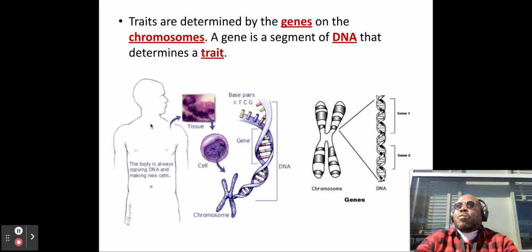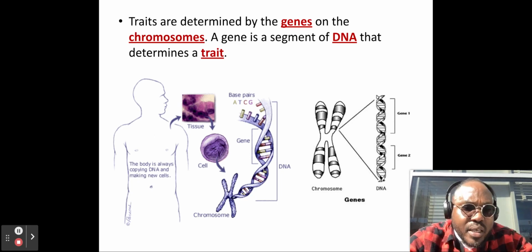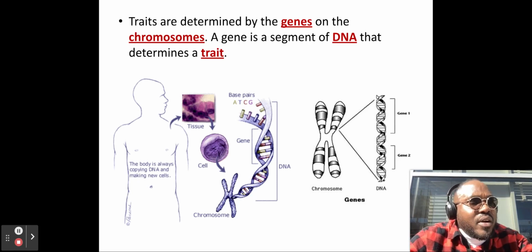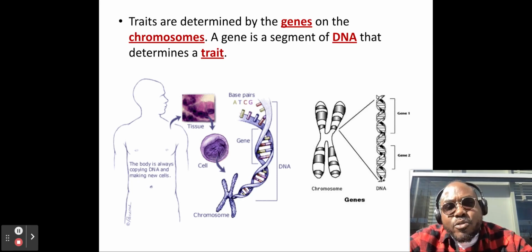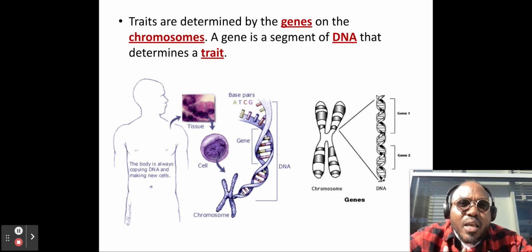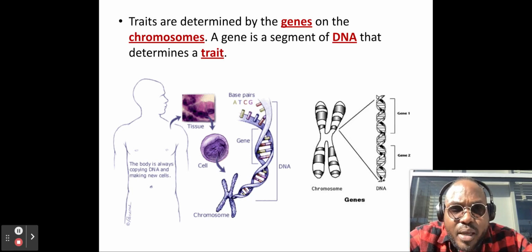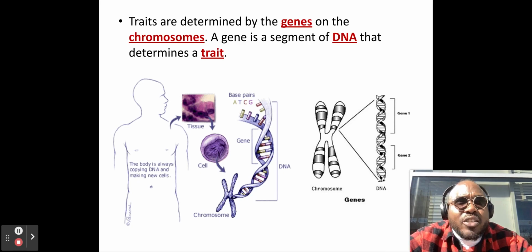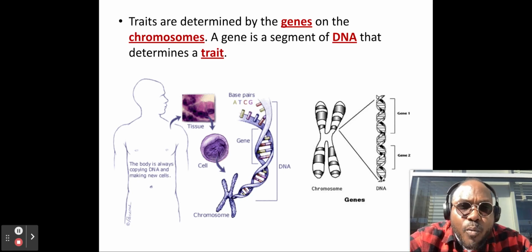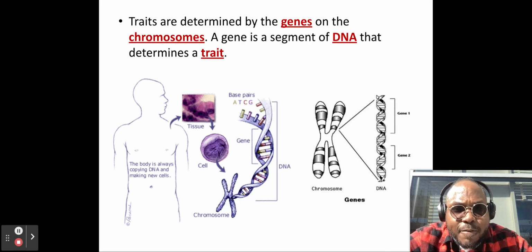The body is always copying DNA and making new cells, always. Your old cells are dying, and your new cells are regenerating, and they have genes and DNA in them. The DNA provides your cells the instructions about what they are going to do.